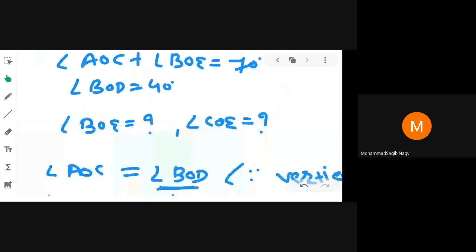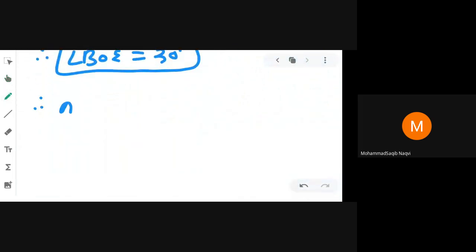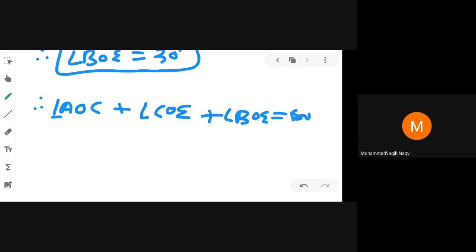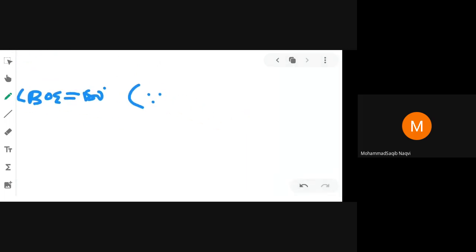So angle AOC plus angle COE plus angle BOE is equal to 180 degree, because of angles on line AB.